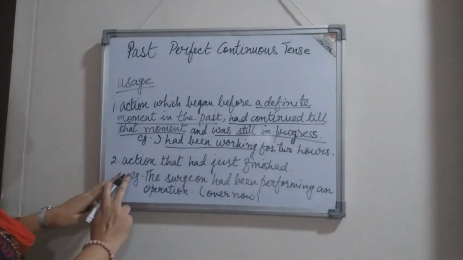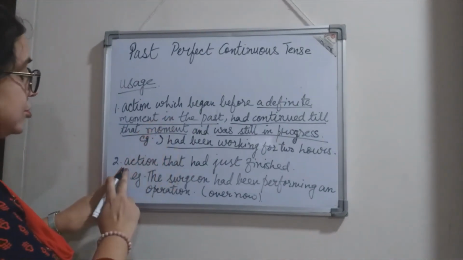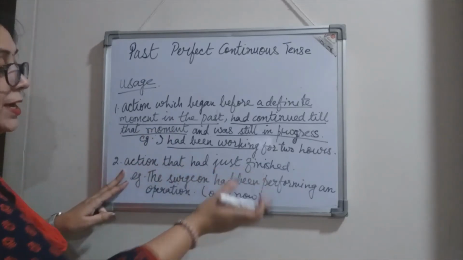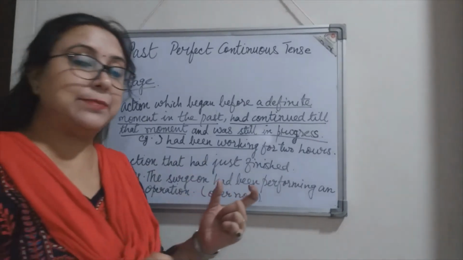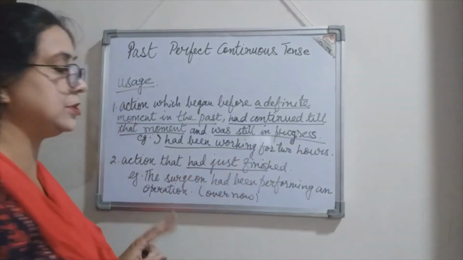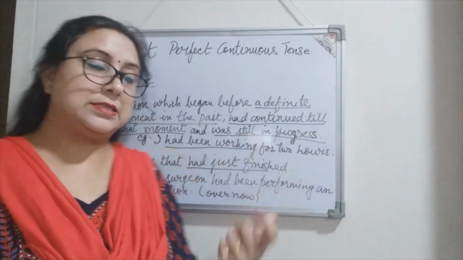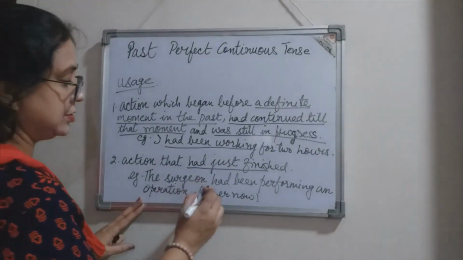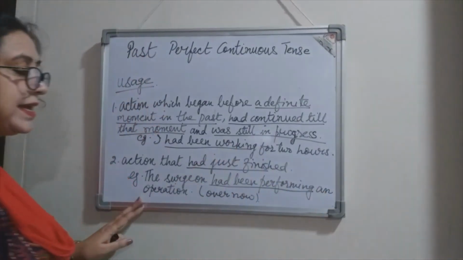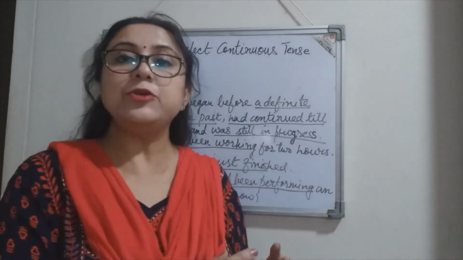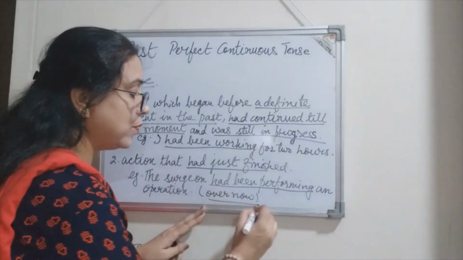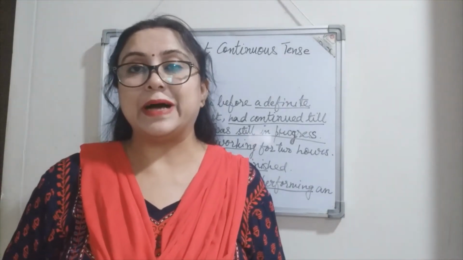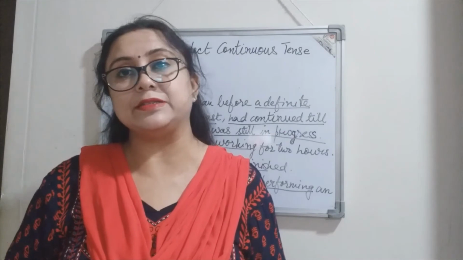Then next we see past perfect continuous tense is used to show those actions that had just finished. Again, referring to the time that had just finished. Which time frame? The past time. Example, the surgeon had been performing an operation. So had been performing indicates that he had been doing the work and the work is over just now, right? So this is where the past perfect continuous tense is used.